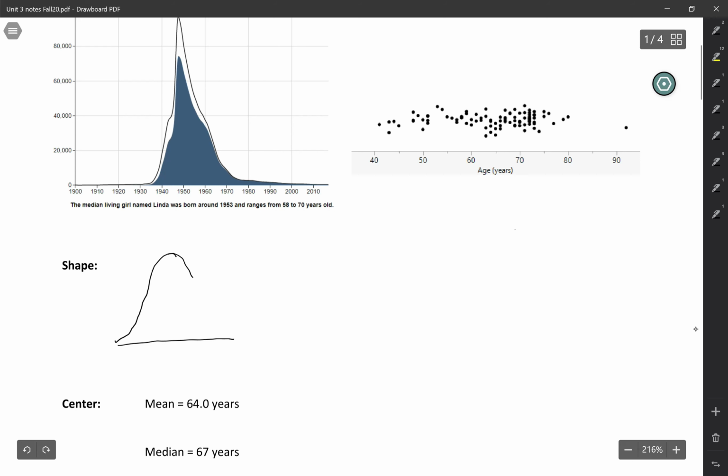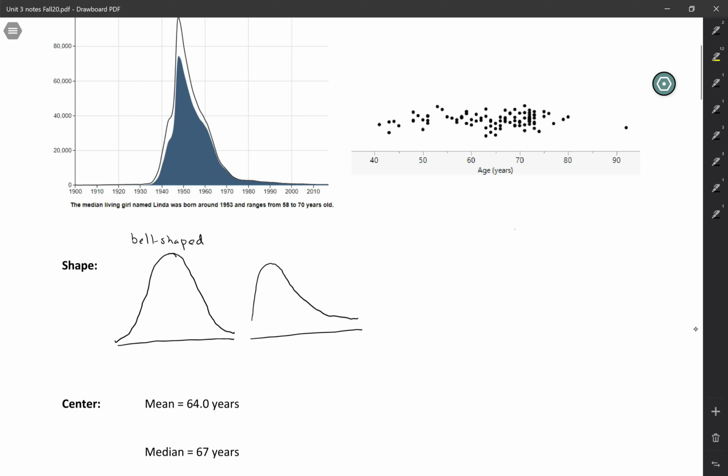So you could have this nice bell-shaped distribution, right? This has just the one peak in the center, pretty much symmetrical, and then it tapers off as it goes to the sides. You could have one that's not symmetrical and the hump is on one side. So like here, we have the hump on the left side and then a long tail on the right side. That shape is called skewed right.